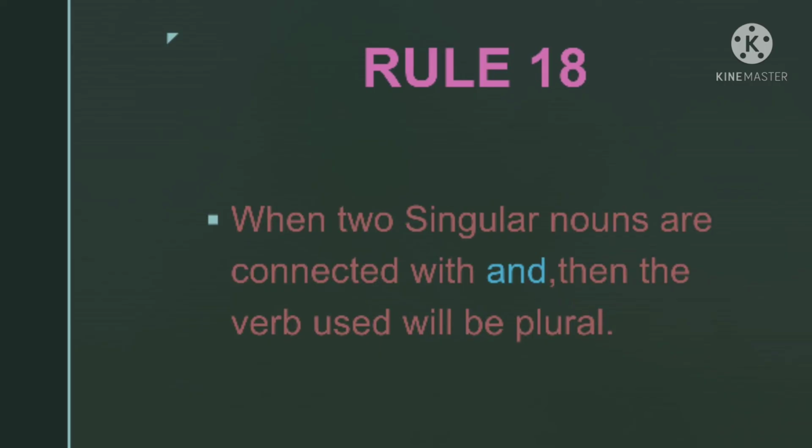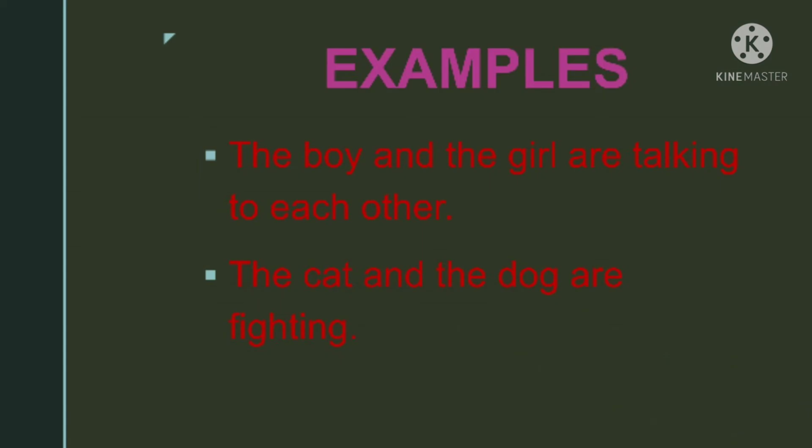Yes, students, now rule number 18: when you join two singular nouns by and, the verb used will be plural. We'll use plural verbs. Examples: the boy and the girl are talking to each other. Here the boy is one singular noun, the girl is another singular noun, and we have used are because it is joined by and. Next, the cat and the dog are fighting. The cat is a singular noun, the dog is a singular noun, joined by and, so we use the plural verb are.